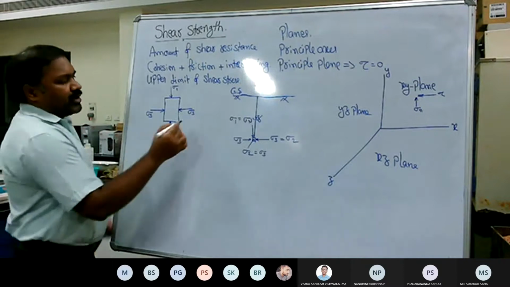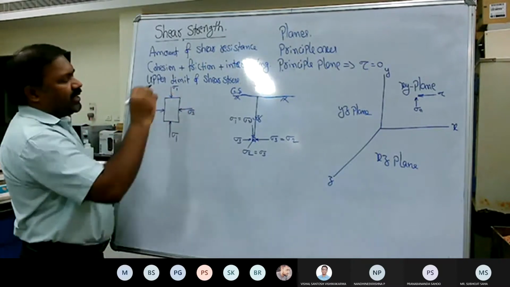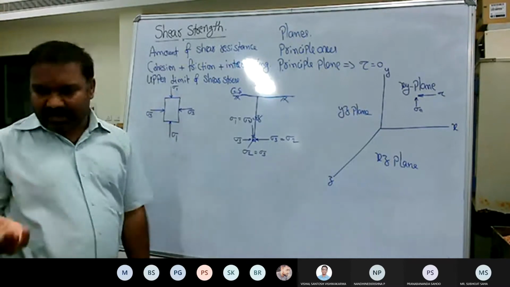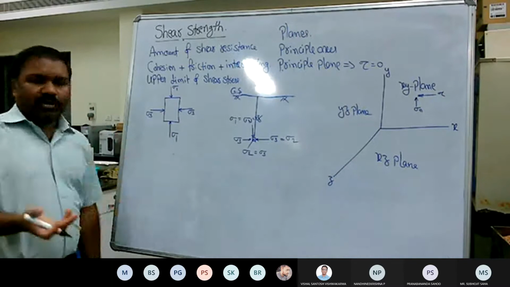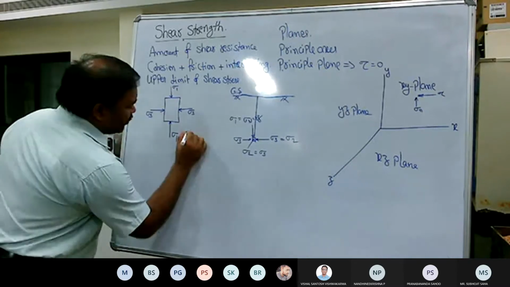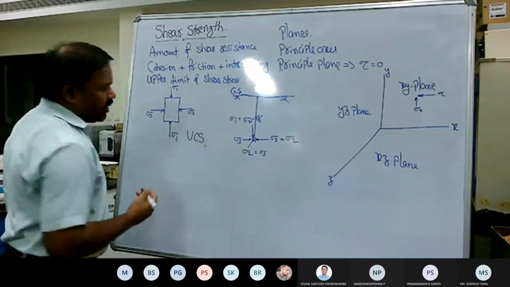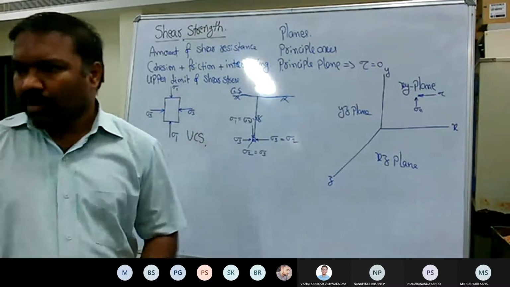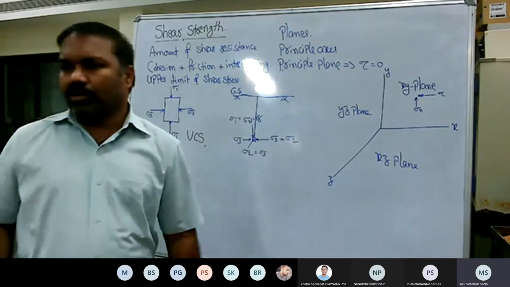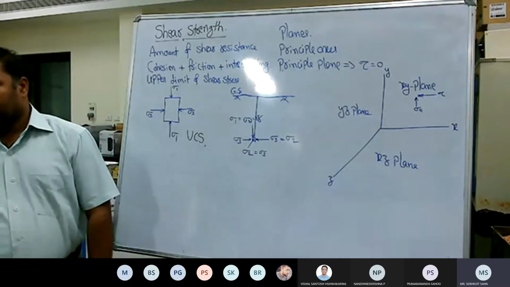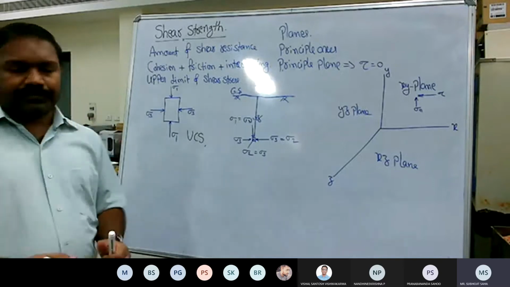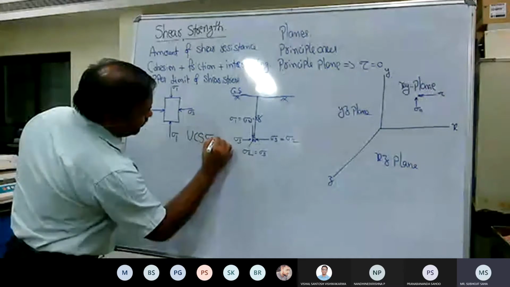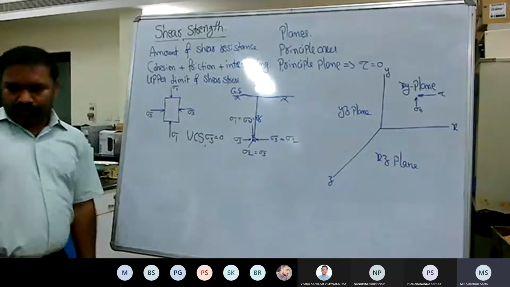Now, depending upon the intensity of these values, the triaxial conditions arise. For example, UCS. In case of UCS, what is the assumption? Confining stress is 0. Yes, in case of UCS, sigma 3 is 0.